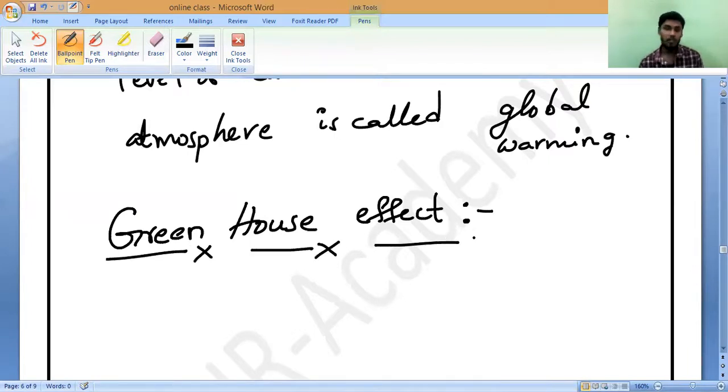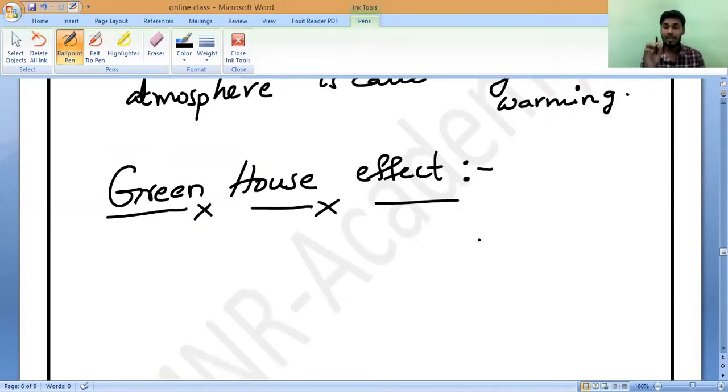Actually, greenhouse effect means, Johan, remember, a minimum temperature is required to sustain all the animals and plants and everything. Suppose the temperature is not there, then plants cannot do the photosynthesis reaction. If there is no temperature, suppose I keep you in ice, will you be able to sustain? Will you be able to eat? If it is winter season continuously, there is no sunlight, will you be able to sustain? No, correct or not? So that is why this greenhouse effect is needed for us to do our activities.